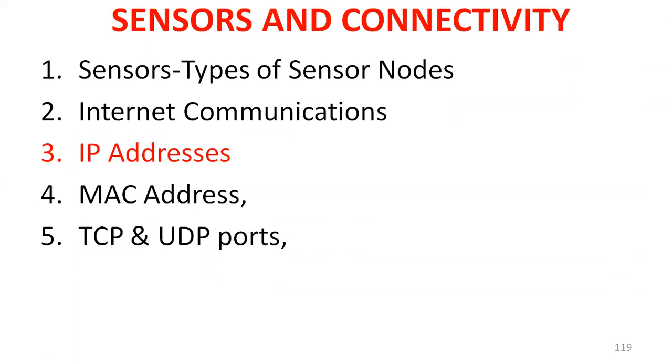IP version 4 has 2 power 32 addresses, and IP version 6 has 2 power 128 addresses. We will discuss the different information regarding IP addresses in the next class. Okay, thank you.